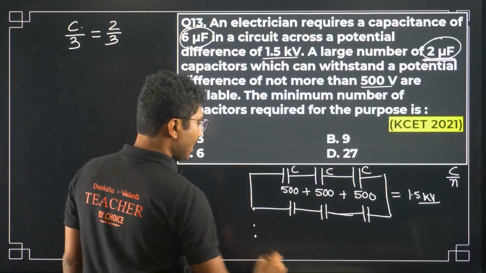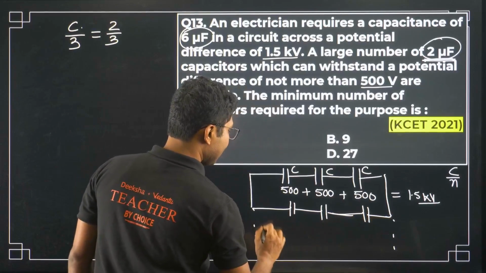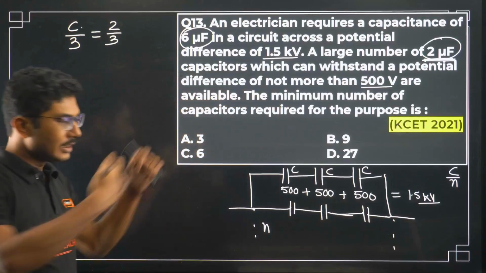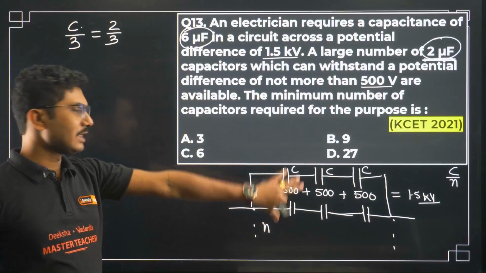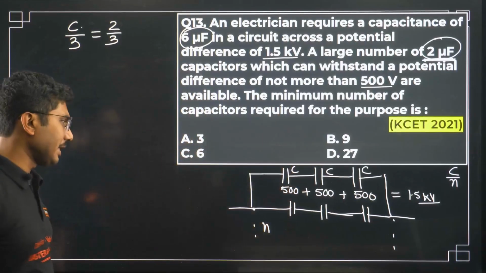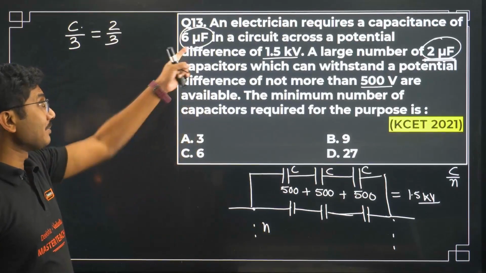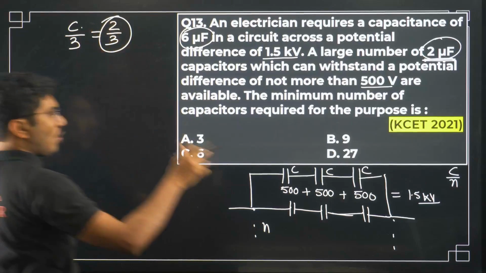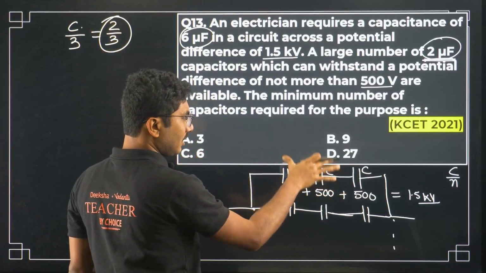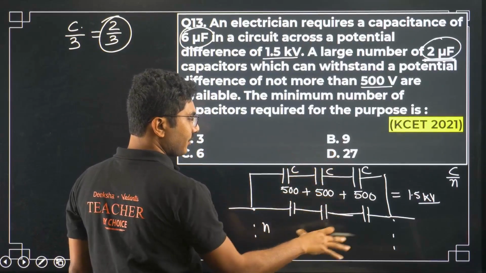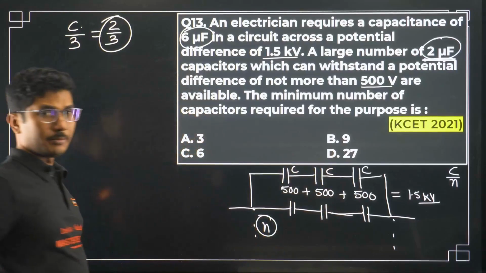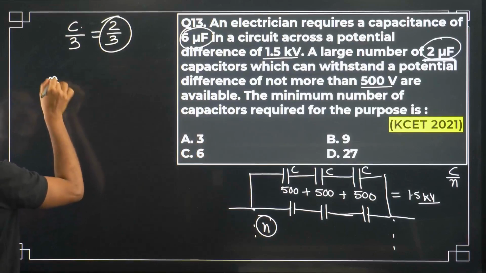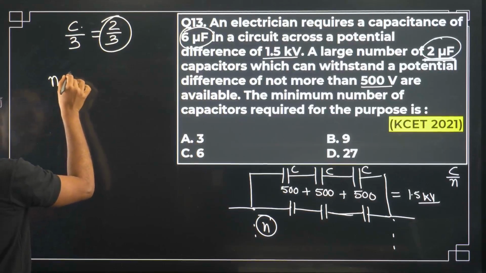Say we have connected N such combinations in parallel, so that the total equivalent capacitance of this entire geometry is 6 microfarad. This is the capacitance of one combination: one combination, two combinations, three combinations, N number of combinations. So what is the total capacitance? Total capacitance is N into 2 by 3.